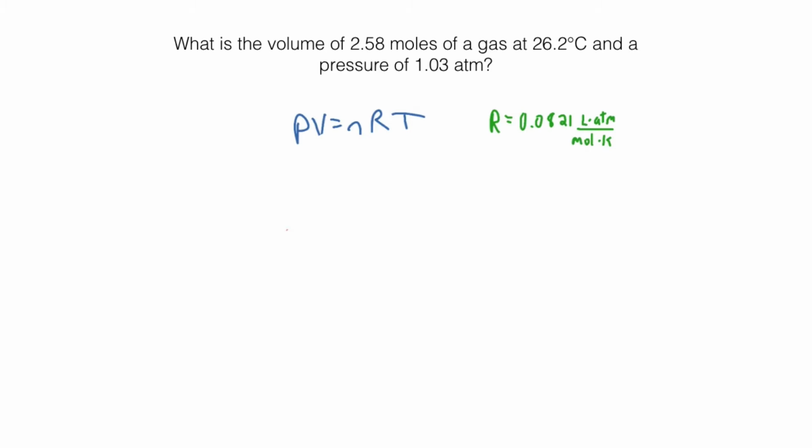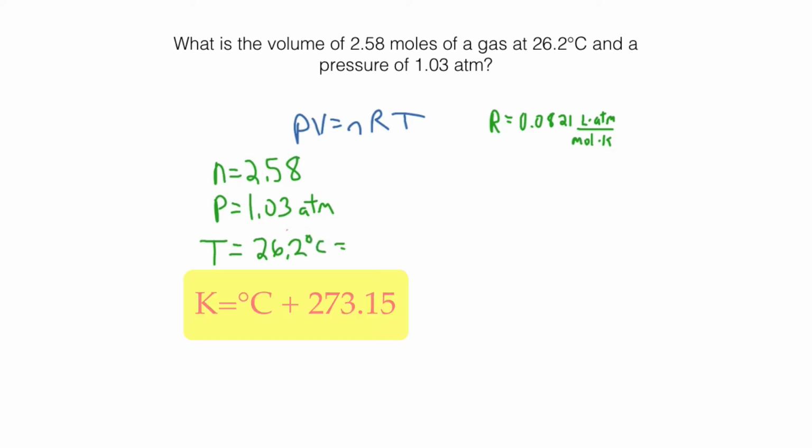In this problem, we see that n equals 2.58, volume equals, pressure equals 1.03 atmospheres, temperature is 26.2 degrees Celsius. However, we have to change that to Kelvin. So in Kelvin, that equals 299.4 Kelvin. You just add 273.15 to the temperature in Celsius. We can now do this problem.